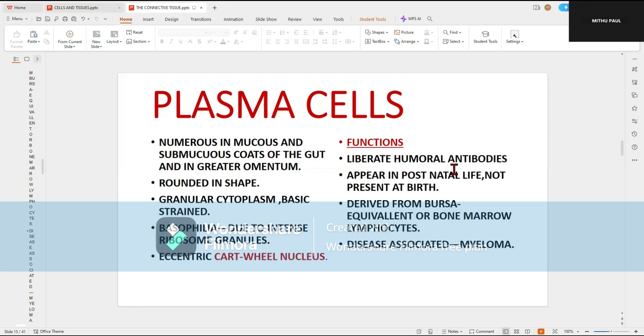Must remember that the plasma cells are not present before birth. They do develop after birth, from the bursa equivalent or the bone marrow lymphocytes. Therefore, in case of a newborn, the antibody production is very minimal. Malignant transformation of these plasma cells leads to a cancer that is known as myeloma.